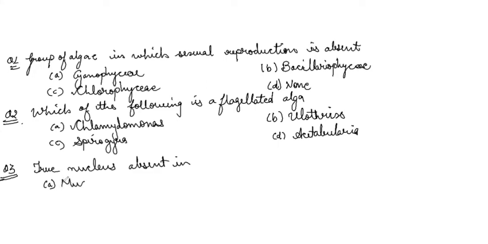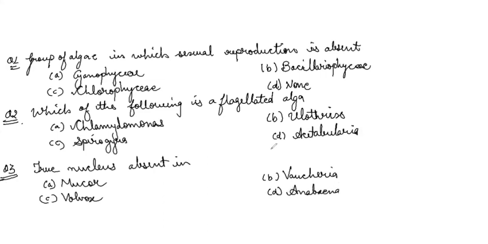Option A, Mucor. Option B is Vaucheria. Option C is Volvox. And option D is Anabaena.